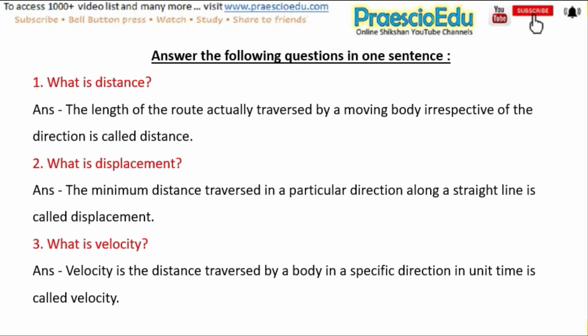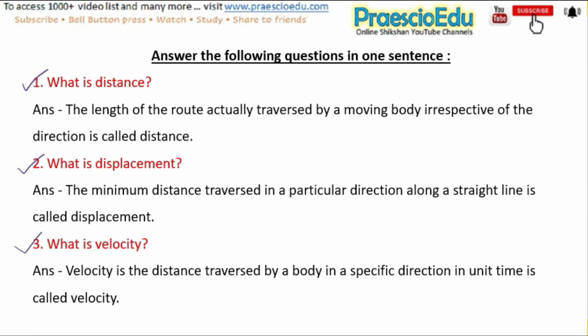Answer the following questions in one sentence. The first one is, what is distance? Answer: the length of the route actually traversed by a moving body irrespective of the direction is called distance. Next one is, what is displacement? The answer is: the minimum distance traversed in the particular direction along a straight line is called displacement.